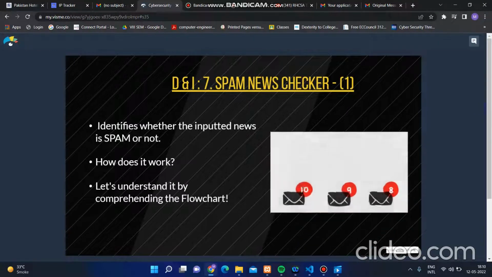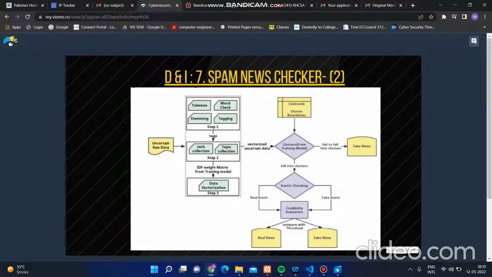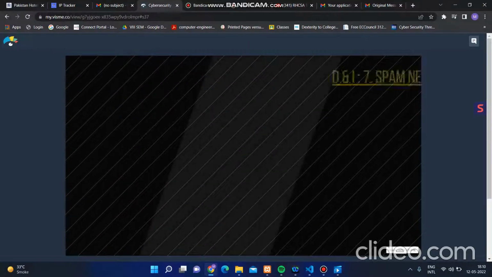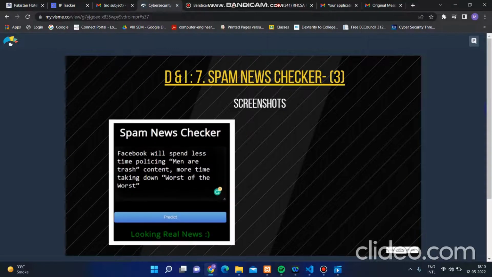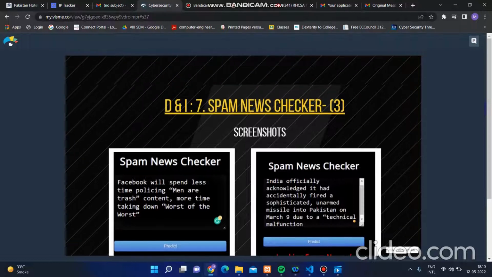Then the spam checker, to see how it works. It was pretty easy. Again, we collected the data from kaggle.com. Then we examined the data based on, you can say, the length of the website check. We gave the data, for example whether this news was from the actual paper, and that India officially acknowledged it had accidentally fired or forwarded a missile. If you remember, there was one missile launched by India toward Pakistan, but it was not by mistake; it was done purposely. So it also predicts whether it is spam news or not. That's the best thing that we did.